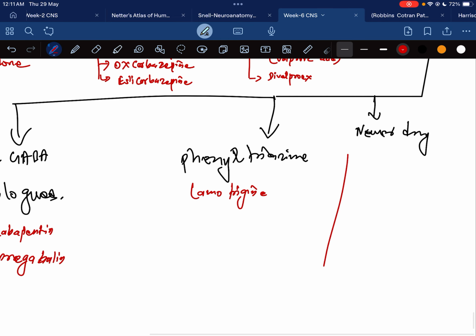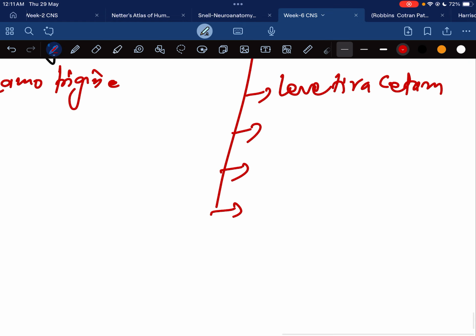And then in the newer drugs there are lots of drugs. Here there is topiramate. Then there is levetiracetam. Then there is zonisamide. After that there is vigabatrin.